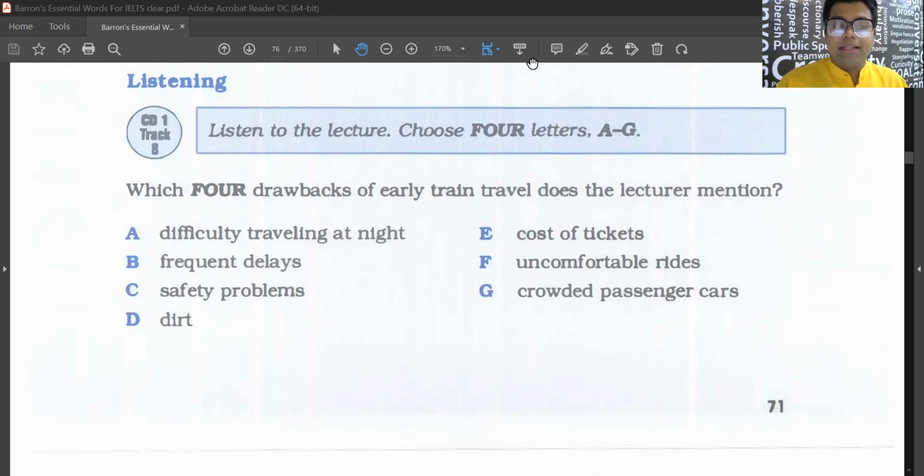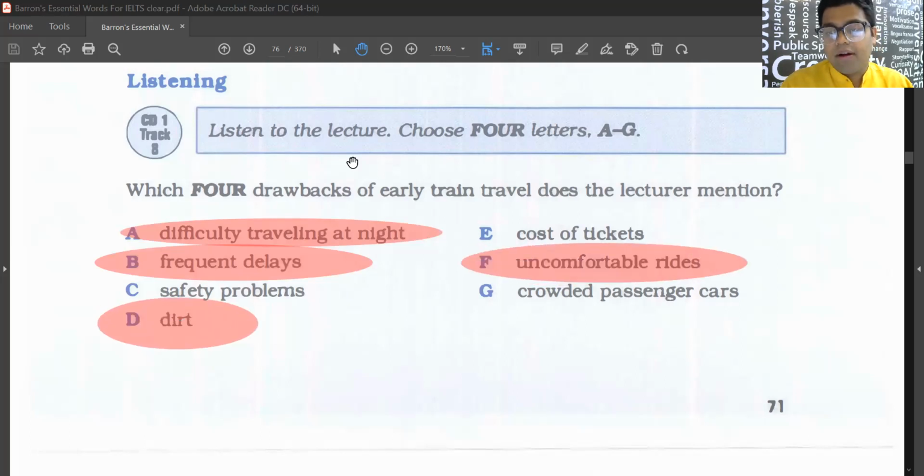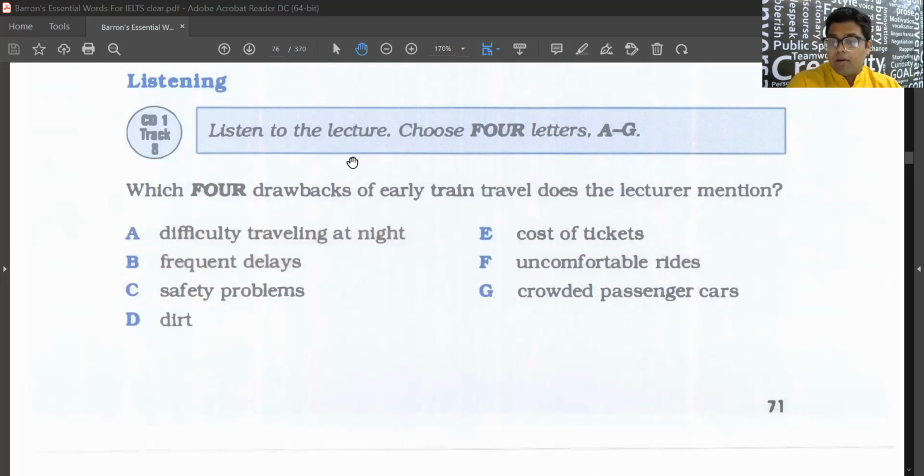All right, so what are the 4 disadvantages? A, B, D, F. So one is difficulty traveling at night, correct? Second is frequent delays, correct? Then D, it was dirty also, and F, uncomfortable rides. Right? All clear for this listening lesson? Okay, lovely. So that brings me to the end of this question.